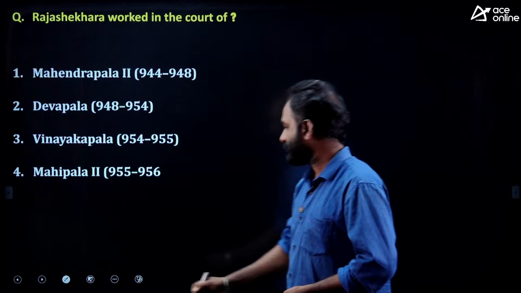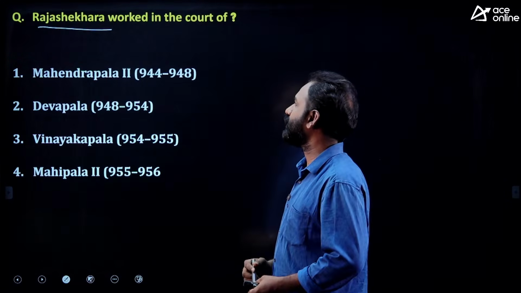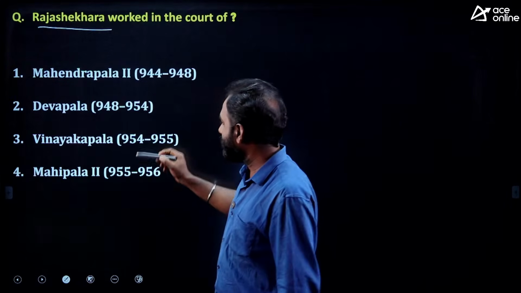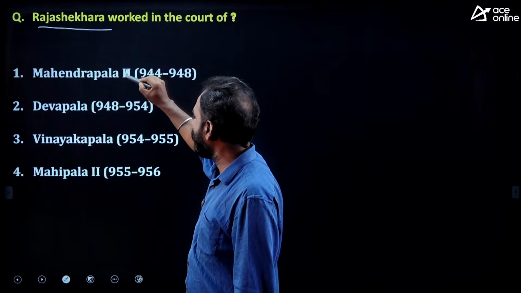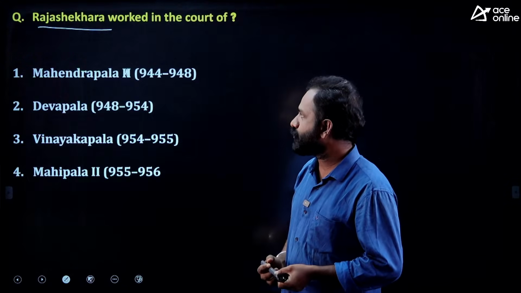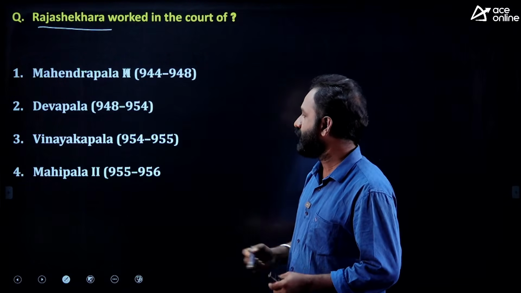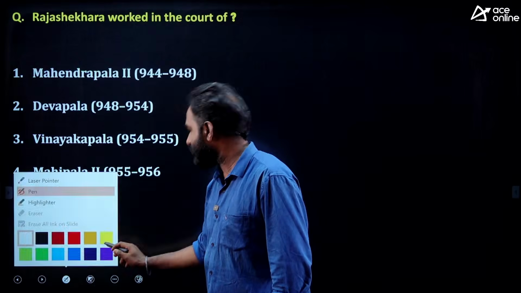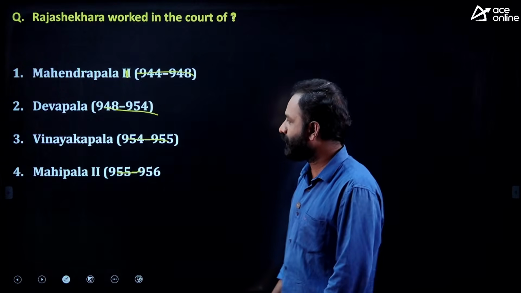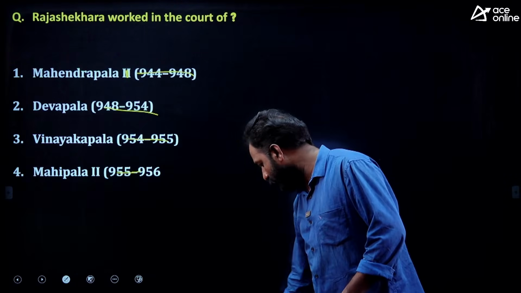The first question: Rajashekara is a writer who worked in the court of which ruler? For your convenience, I have mentioned the options here: Mahendrapala I, Devapala, Vinayakapala, and Mahipala II. Without focusing on the years, try to give the answer.